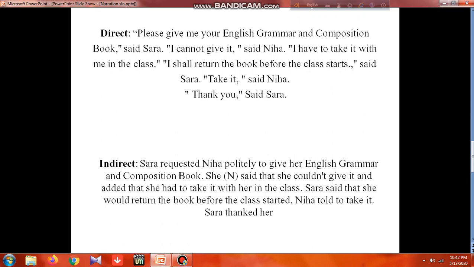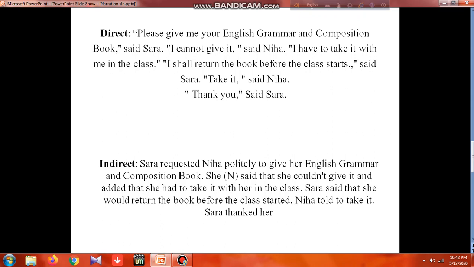You see that in bracket it is N. Whenever we find the same pronoun for different persons, to make it clear or to remove hesitation, we take the first letter of that very person. Here Neha started speaking, so that's why we took the first alphabet of the word Neha.